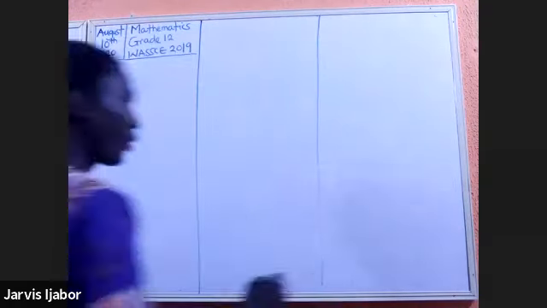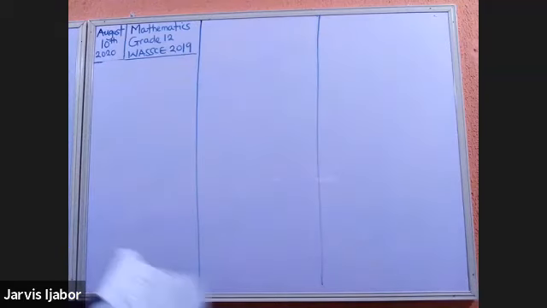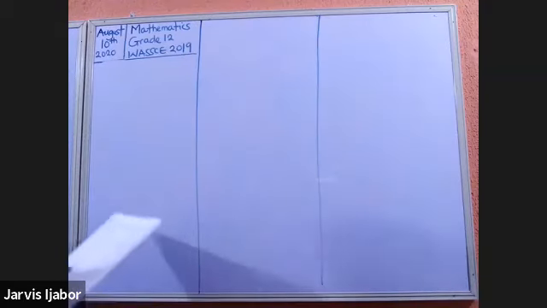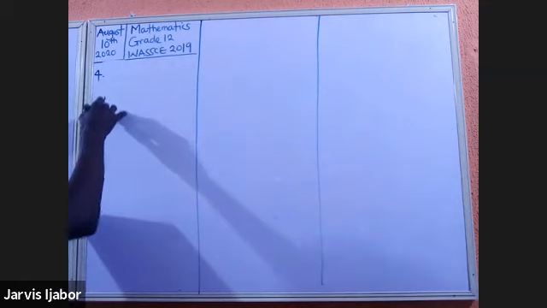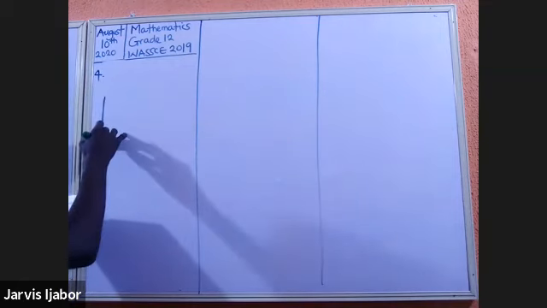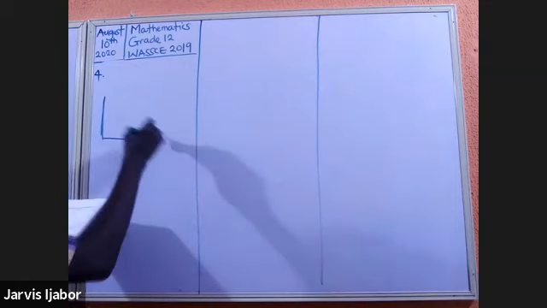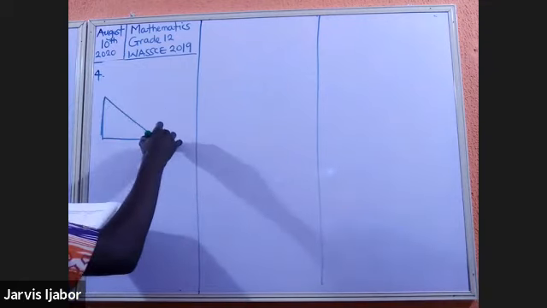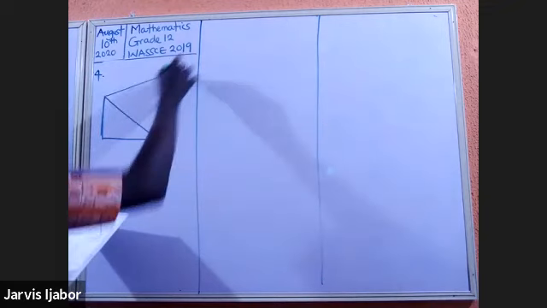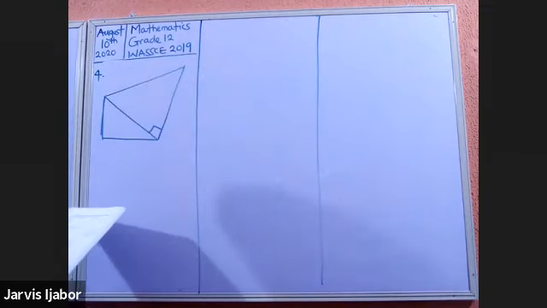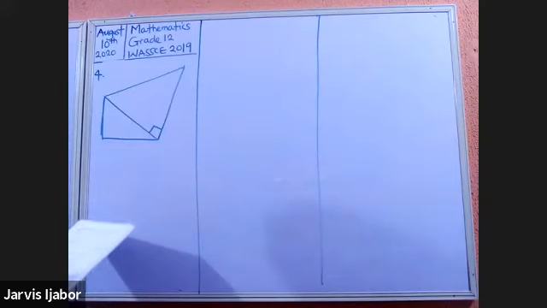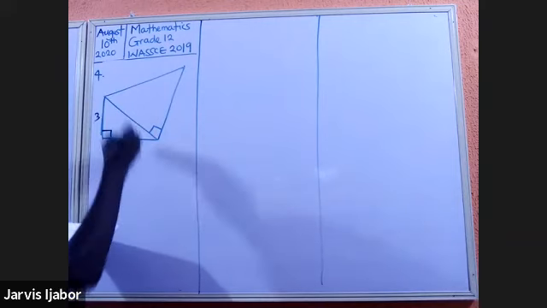When we get to some questions, I will draw emphasis on some things that you need to see as you solve. Now, in question 4, we're given a diagram. What does the diagram look like? Okay, this is a right angle triangle. And I think this particular question is from your textbook. PQR is 90 degrees. PRQ, this is also 90 degrees. This is 3, this is 4, this is 13.